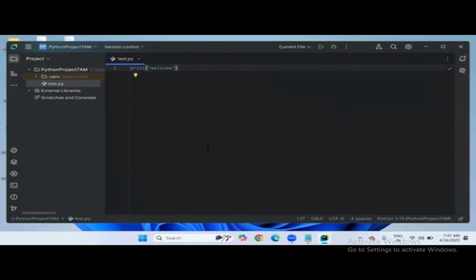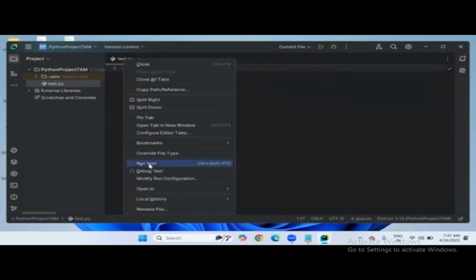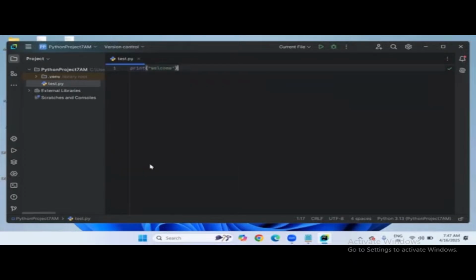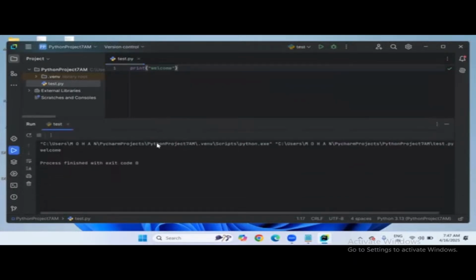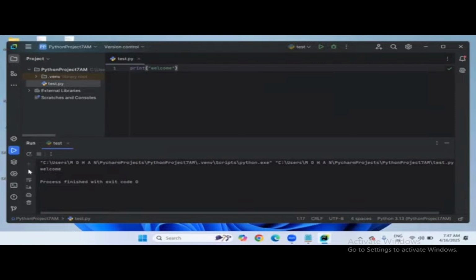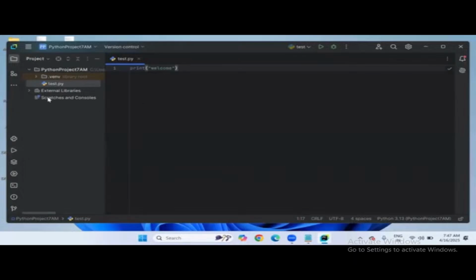And do you want to execute this program? Simply right click on the test.py tab and click on run test. In the bottom corner of the PyCharm editor, you are going to see the output window here. Welcome is output here. So this is the output window, this is the code writing window. And on the left hand side, what is there? You can manage your project folder and files here only. And you can see this is the output, right?